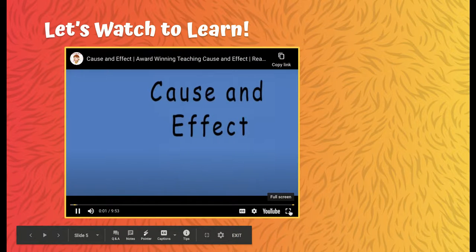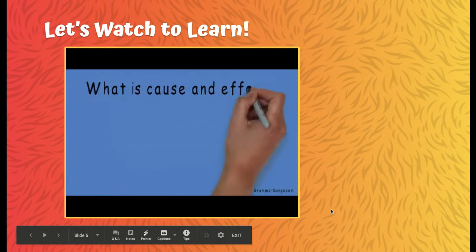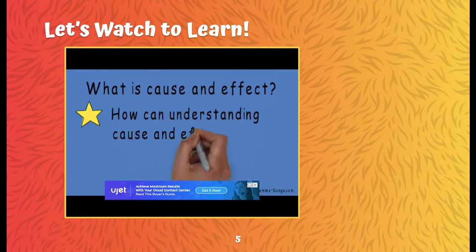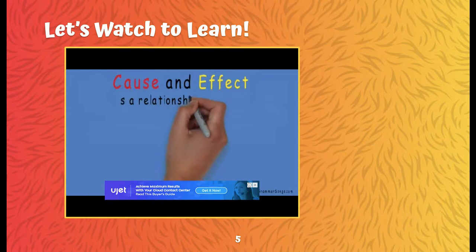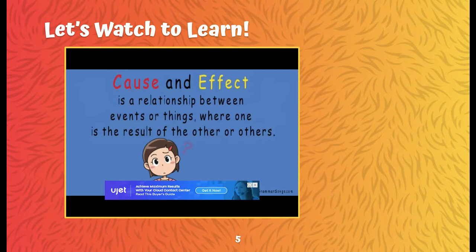Cause and effect. At Grammar Songs by Melissa, what is cause and effect? More importantly, how can understanding cause and effect make me a better reader? Let's get started. Cause and effect is a relationship between events or things where one is the result of the other or others. What? Huh? That does sound a little confusing, so let me explain.